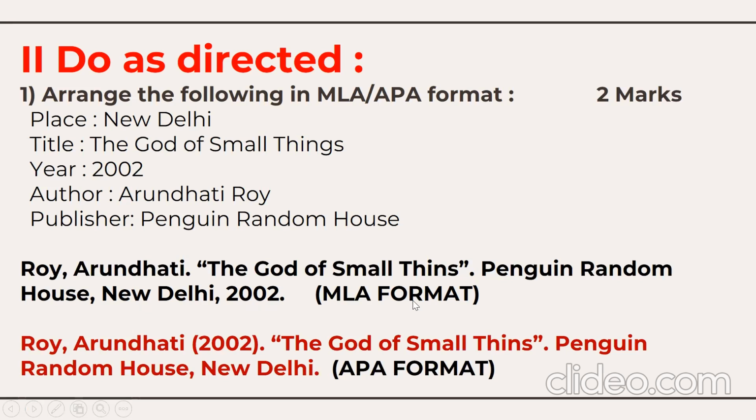Now there's a very thin line of difference between these two formats, MLA and APA. You have seen here the year 2002, the year of publication, we are writing at the end in MLA format, but in the APA format we write it very next to the name of the author in brackets. This is the only difference between MLA and APA format.